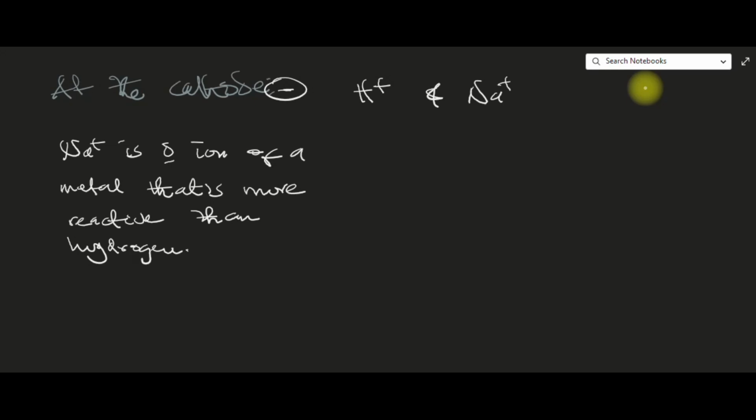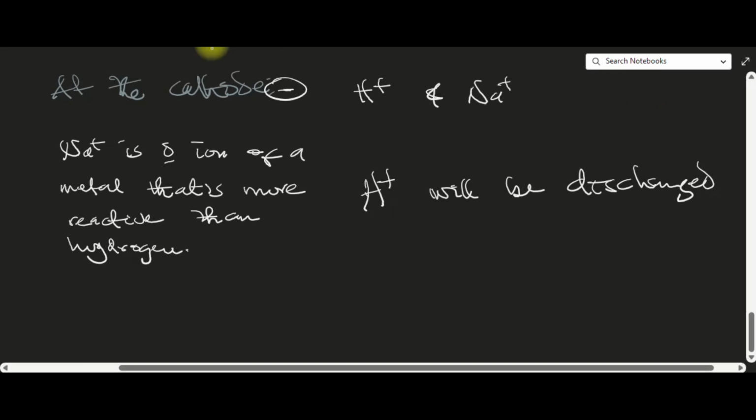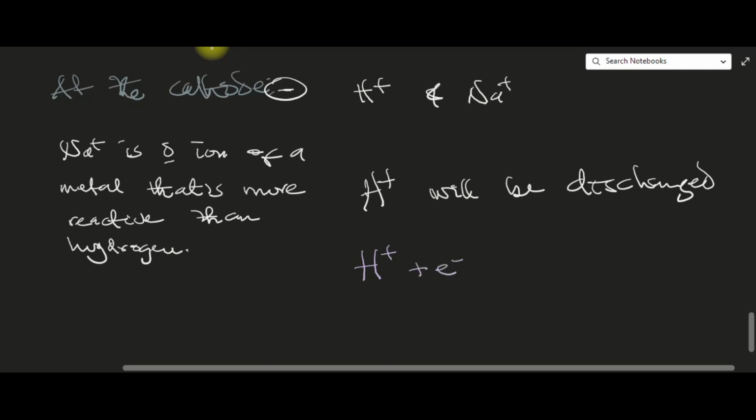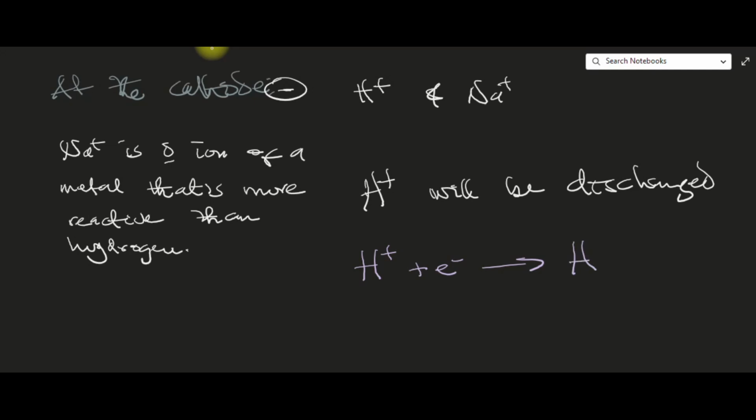So, because of that, I will say hydrogen ion will be discharged. So the equation of the reaction is going to be: hydrogen ion that needs an electron will get 1 electron and become a hydrogen atom. So remember, it has to be a hydrogen molecule. So 2H+ plus 2 electrons becomes H2. So the product at the cathode is hydrogen gas.